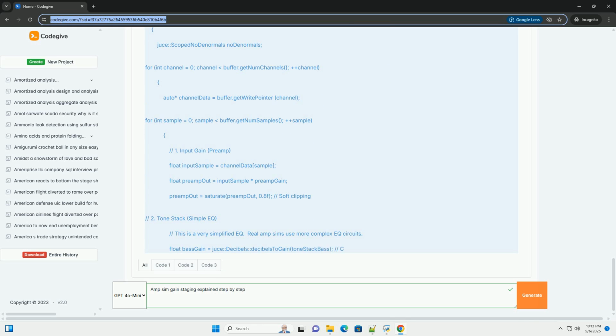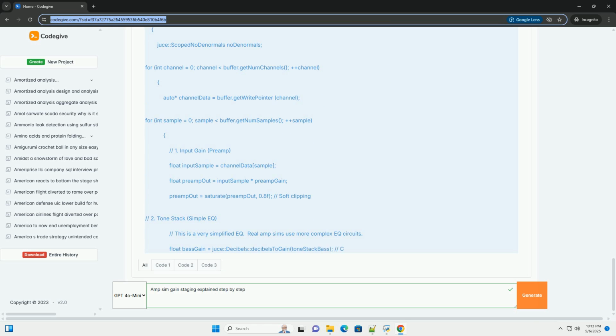Post EQ gain. The signal is multiplied by post EQ gain to compensate for any gain changes introduced by the tone stack. Power amp. The signal is multiplied by power amp gain and then saturated again using saturate. Master volume. The signal is multiplied by master volume to control the overall output level.